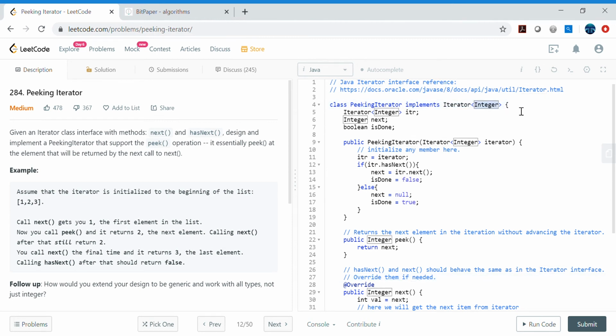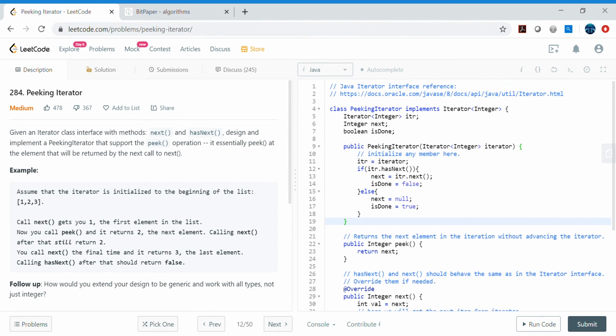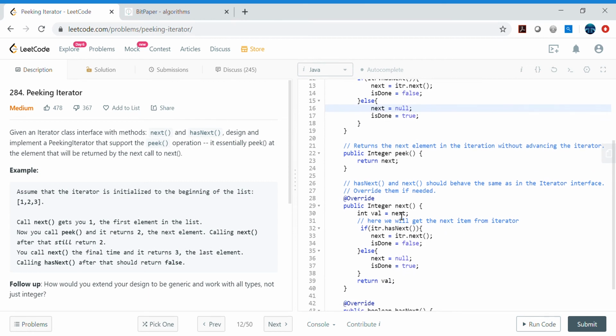And we can typecast this. We can pass any object class, any type here in the iterator, and on the basis of that type we can iterate through, right? So the key methods here were next and hasNext. The only additional method here is peek, and because we have to return this next value, we are pre-computing next in the constructor itself, so that we can take advantage of it and reuse the next value in the next method. Whenever we call next, we can directly return that value, and then pre-compute the next value again for the next iteration.